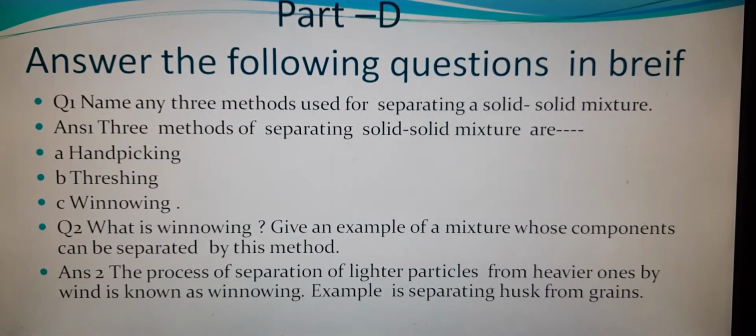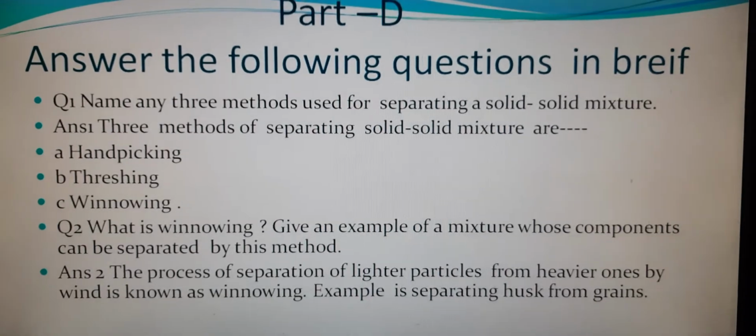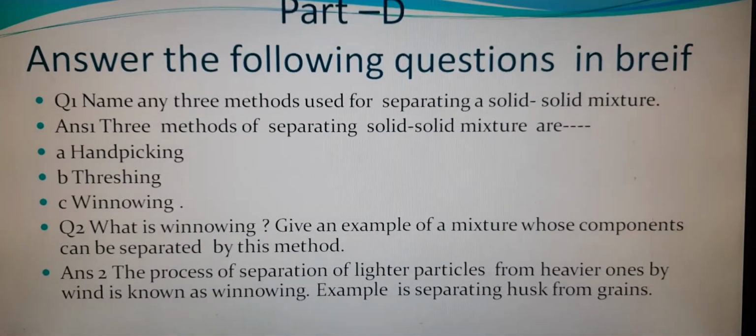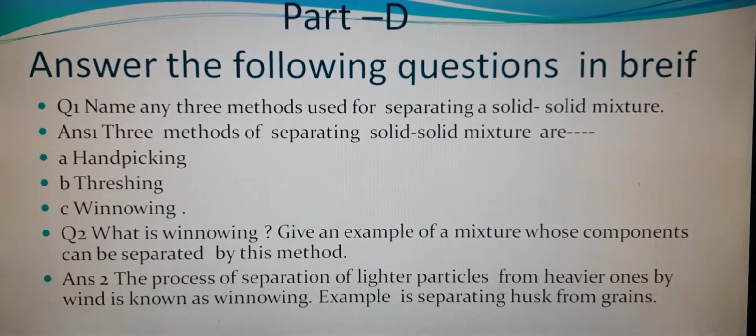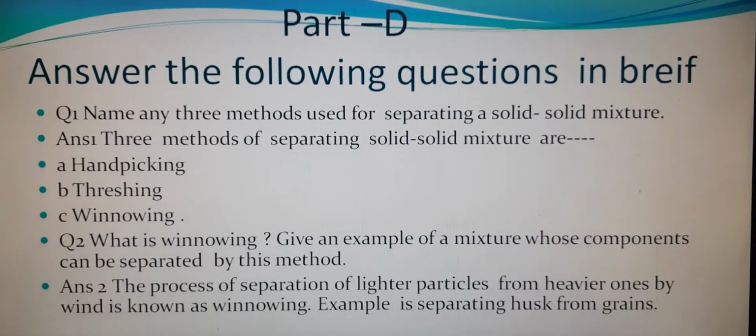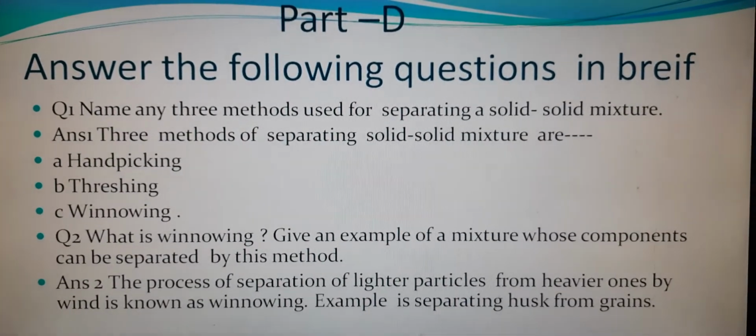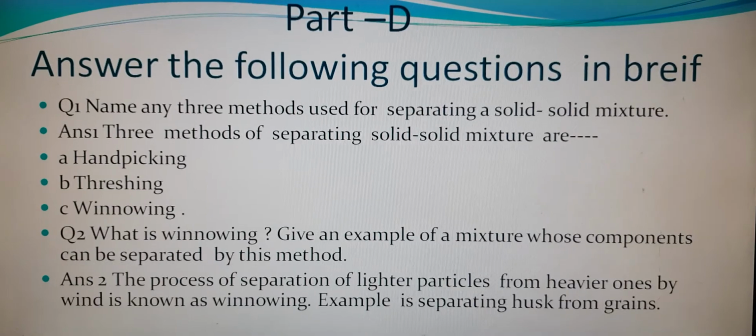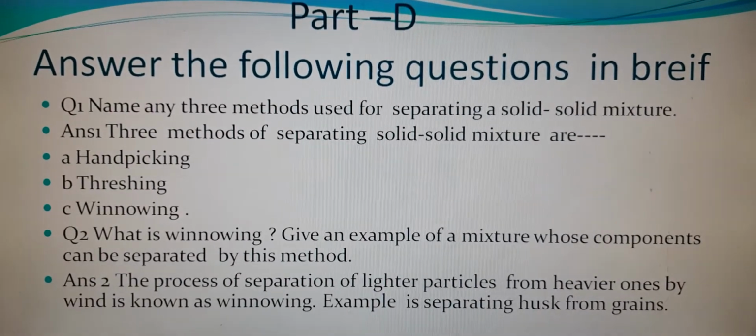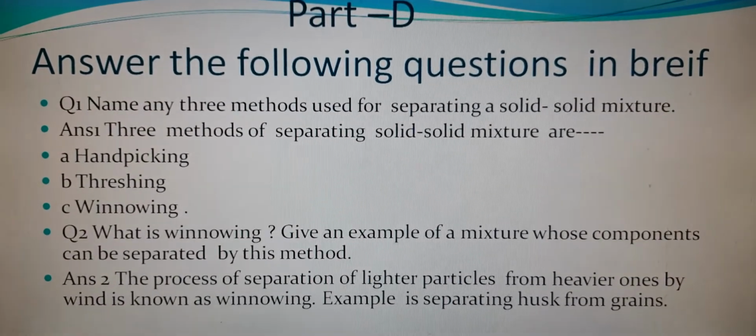Second question is what is winnowing? Give an example of a mixture whose components can be separated by this method. The process of separation of lighter particles from heavier ones by wind is known as winnowing. Example is separating of husk from grains.